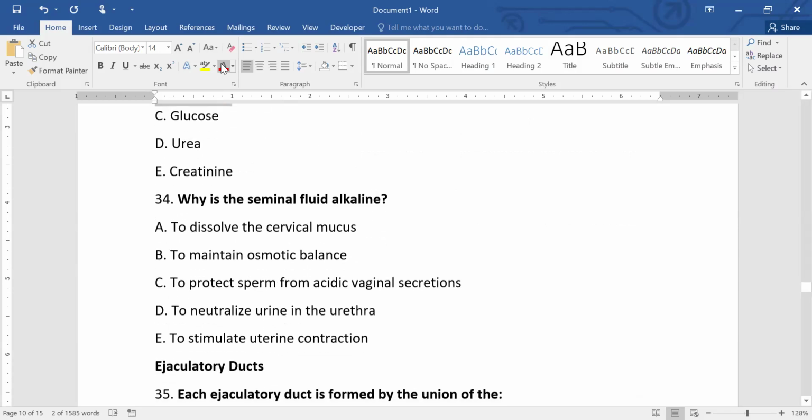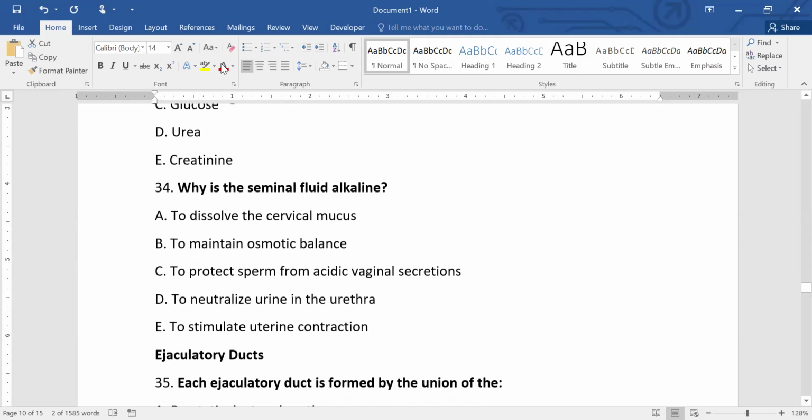Why is seminal fluid alkaline? To dissolve the cervical mucus, to maintain osmotic balance, to protect sperm from acidic vaginal secretions, to neutralize urine in the urethra, or to stimulate uterine contractions. So, seminal fluid is alkaline because the secretions in the vagina are acidic, and its function is to protect the sperm from the acidic vaginal secretions.